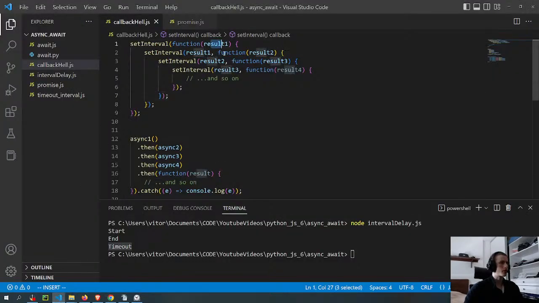Let's see if mine is correct. I got this from ChatGPT. I just changed the setInterval. It used another stuff. Yeah, but I think this is correct.